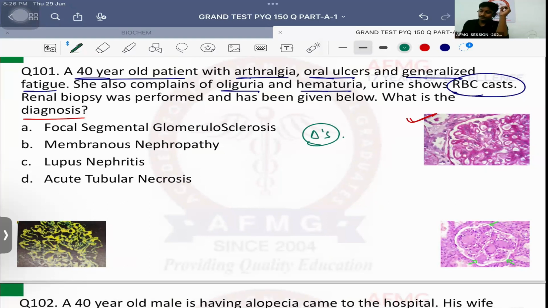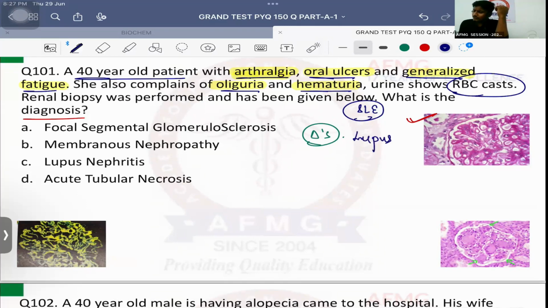What is your diagnosis? 40-year patient with arthralgia, that is joint pain, along with oral ulcer, along with generalized fatigue due to anemia, along with oliguria due to kidney involvement, hematuria due to kidney involvement. Okay, so what is it? Malar rash, discoid rash, serositis, oral aphthous ulcers, arthritis. It is a case of systemic lupus erythematosus, SLE. And in SLE, when there is kidney involvement, that is known as lupus nephritis.